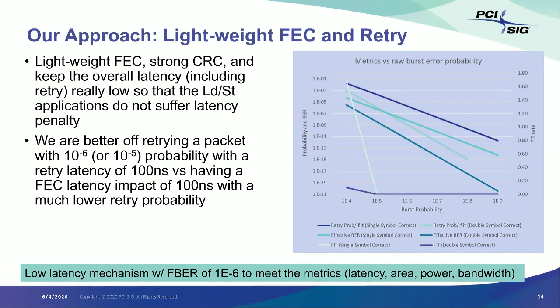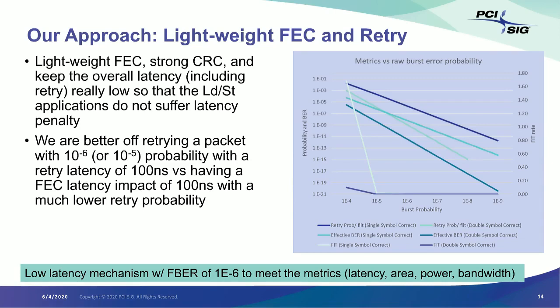So if you look at 10 to the power minus 4 FBER, the retry probability of a packet is 10 to the power minus 2, assuming a single burst correct. Whereas if you move to 10 to the power minus 6, that retry probability, even with a single burst correct, goes down to 10 to the power minus 6.